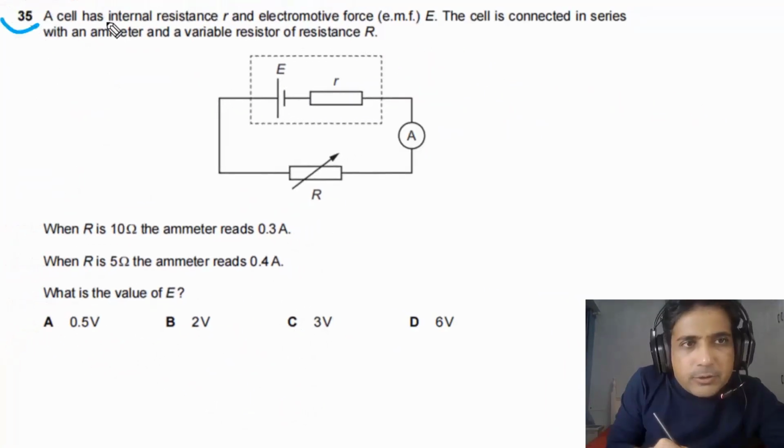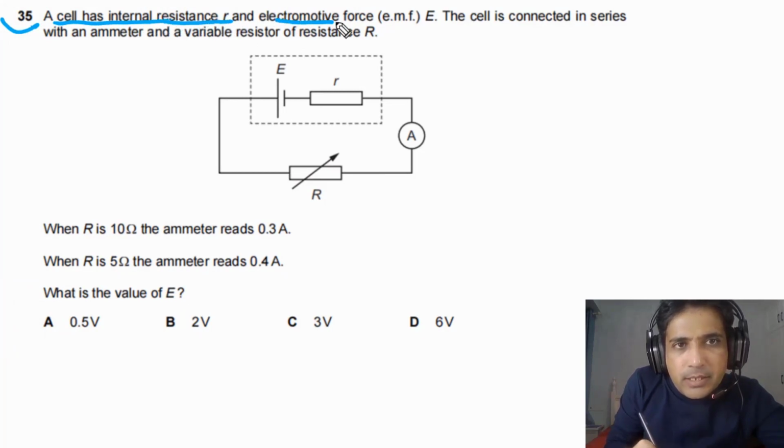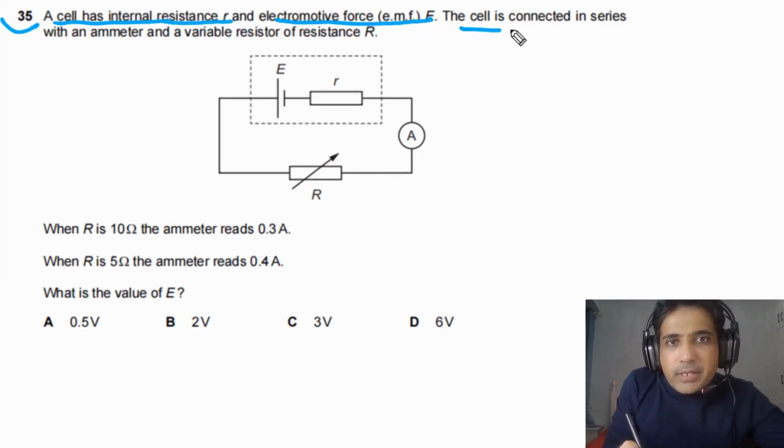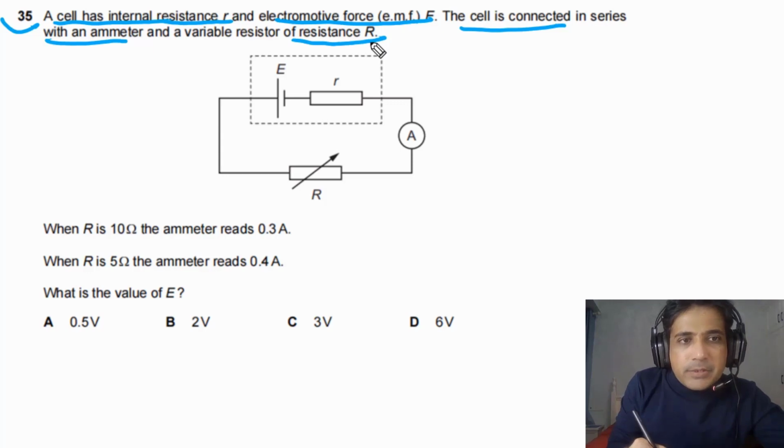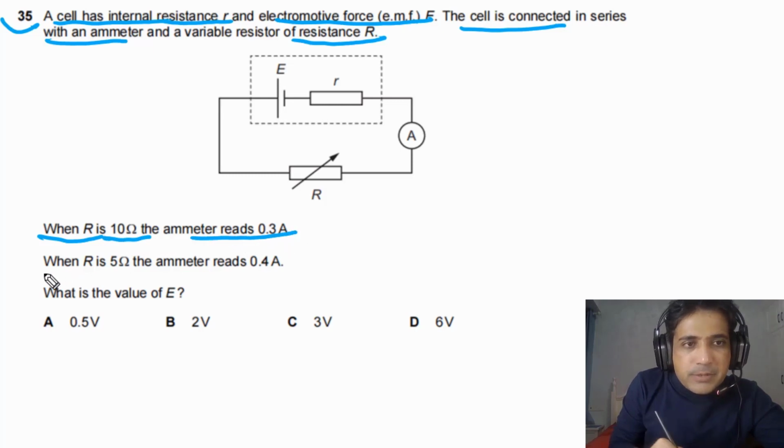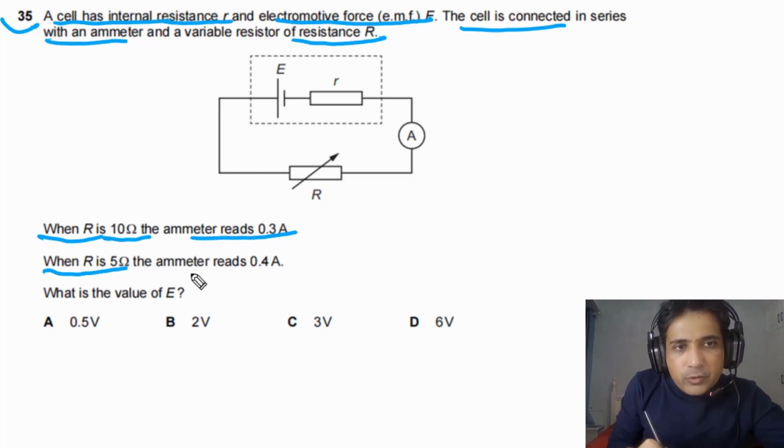For question number 35, it is given to us a cell has internal resistance small r and electromotive force capital E. The cell is connected in series with an ammeter and a variable resistor of resistance capital R. When R is equal to 10 ohms, the ammeter reads 0.3 amps. When R is equal to 5 ohms, ammeter reads 0.4 amps. What is value of E?